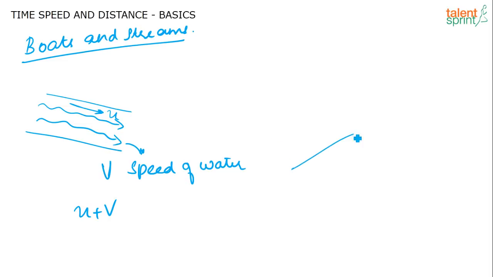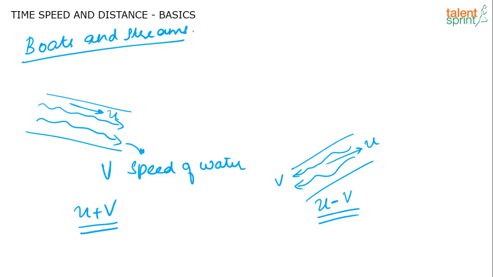Similarly, if the water is coming in this direction with a speed of V kilometers per hour, and the boat is going in this direction with a speed of U kilometers per hour, the water current is flowing in one direction and the boat is going against it. So the net speed of the boat will reduce. Again, relative speed comes into effect and the net speed of the boat will be U minus V. This is how you approach problems with boats and streams. This case is called downstream and that is called upstream.